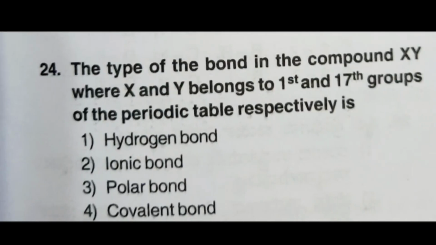The type of bond in the compound XY, where X and Y belong to the first and 17th group of the periodic table respectively. Then obviously the first group is metals and the 17th group is non-metals. When metals and non-metals undergo bonding, then definitely it forms an ionic bond. The second option is the right answer.